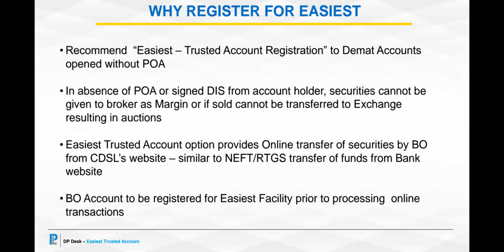Now, BO account has to be registered for this easiest facility prior to processing online transactions, just like how you register your bank account for internet banking.